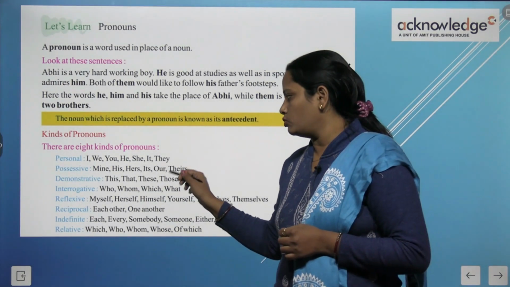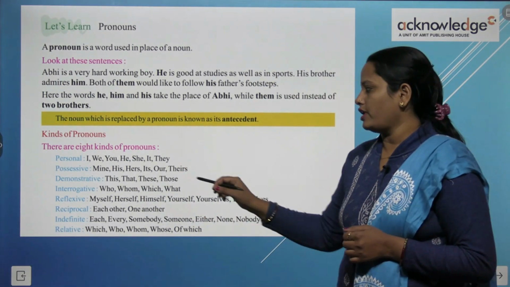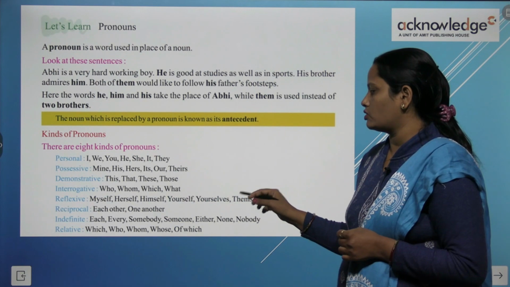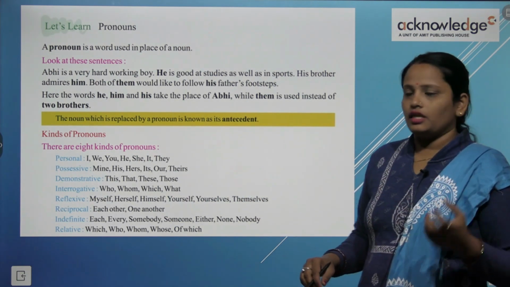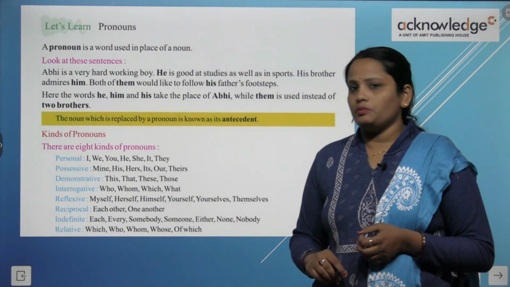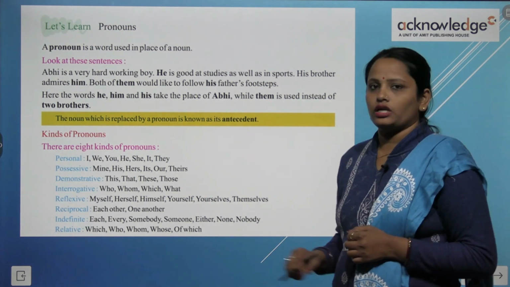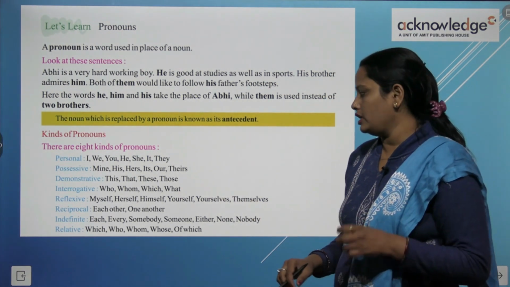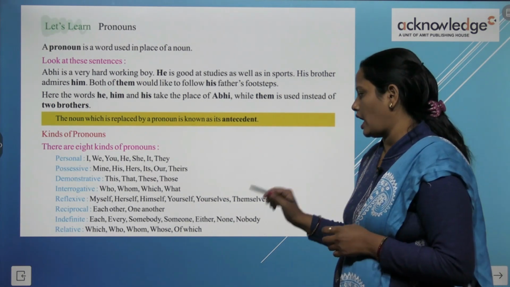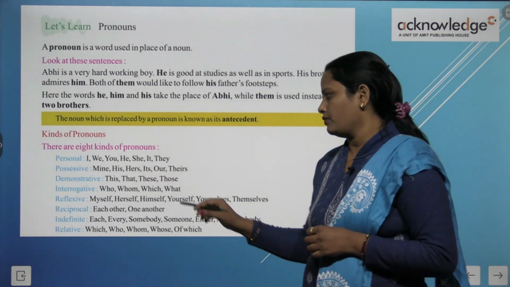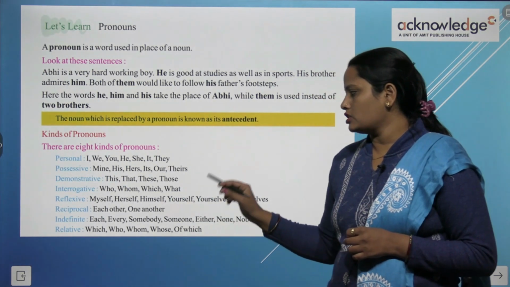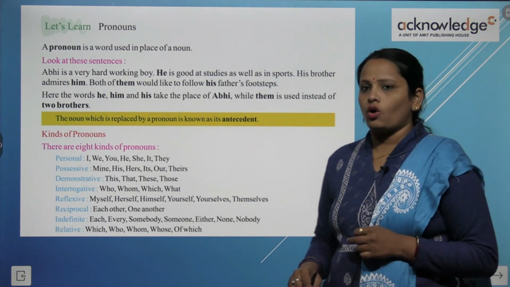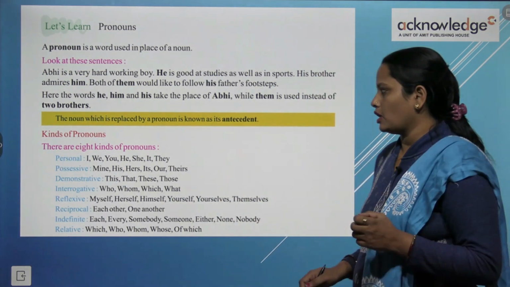Interrogative: who, whom, which, what. Reflexive: myself, herself, himself, yourself, yourselves, themselves. Reciprocal: each other or one another. Indefinite: each, every, somebody, someone, either, none or nobody. Relative: which, who, whom, whose, of which. So we use all these pronouns.